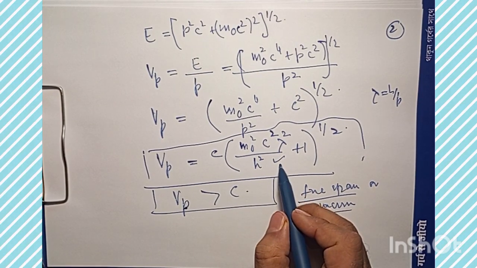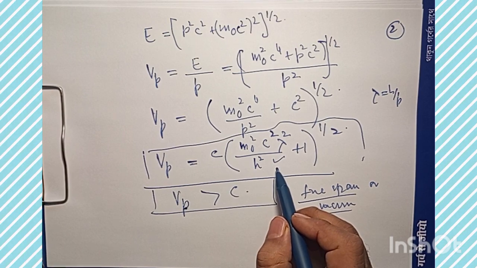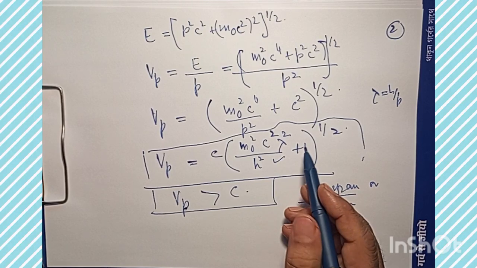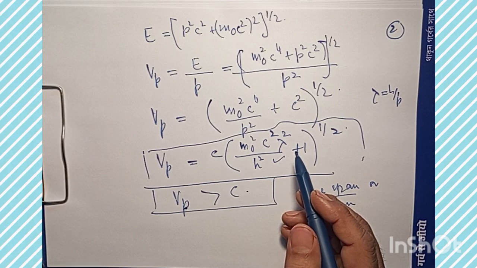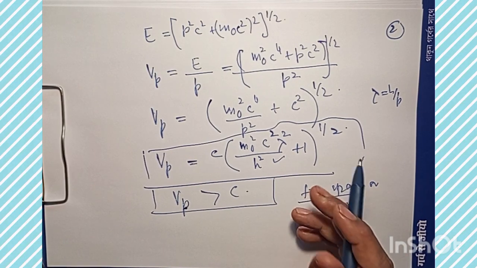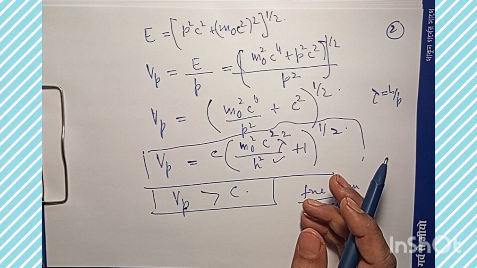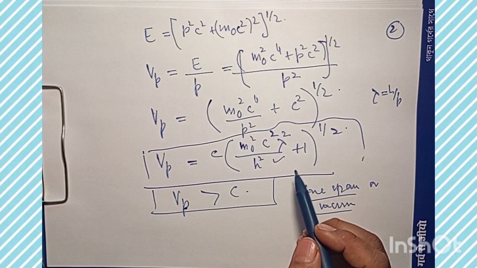If it depends on wavelength, what does that mean? It means that de Broglie waves of different wavelengths have different phase velocities. Thus, vacuum is a dispersive medium so far as the de Broglie waves are concerned.